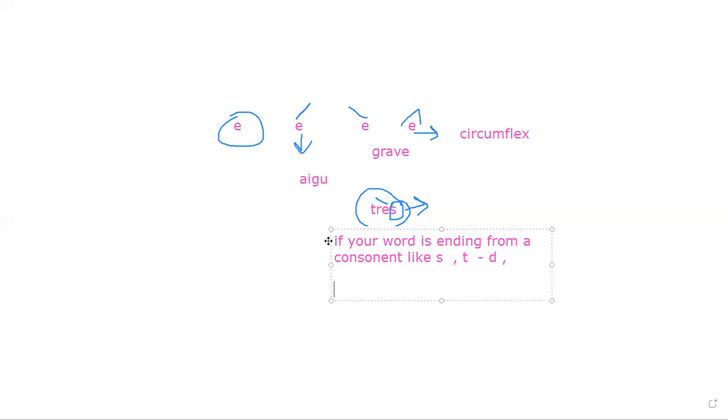Now we have some exceptional cases also. For example, if we have a word like SENS, over here we have to pronounce S. I can say sons. I cannot say son, no. I will say sons. But this is a very exceptional situation. Say clair, d'accord? Now you just have to understand the first thing. If your word is ending with a consonant like STD, is it clear to you? That would be silent in French. Say clair, d'accord?